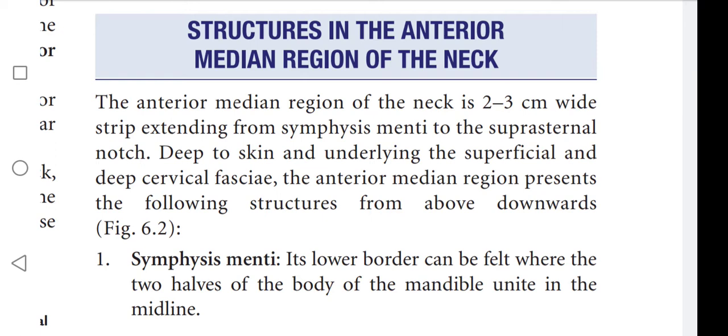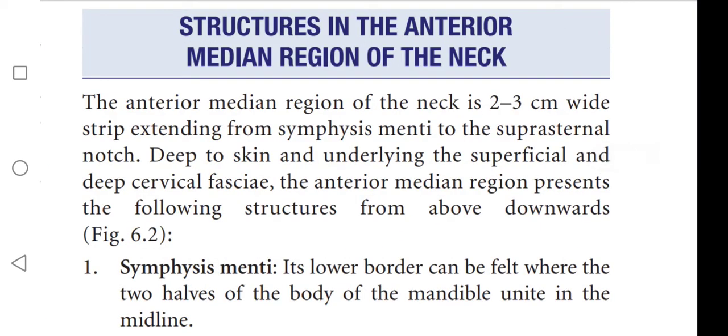The anterior median region of the neck is a 2 to 3 centimeters wide strip extending from the symphysis menti to the suprasternal notch. Deep to the skin and underlying the superficial and deep cervical fascia, the anterior median region presents the following structures from above downwards.